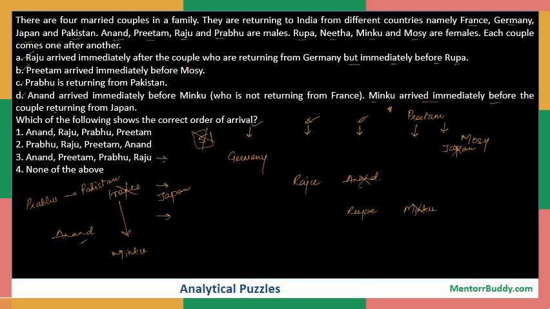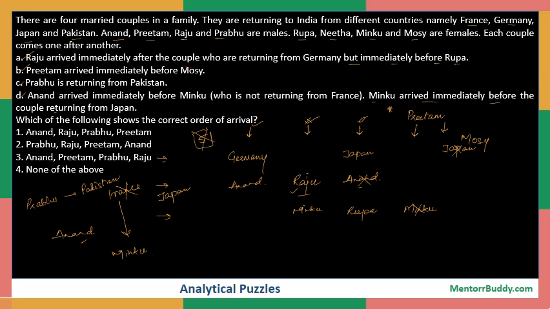So next is, can we put Anand over here? No, we cannot because already Raju is here. So next is, if we put Anand with Germany, that means Minku comes here and Rupa comes back from Japan.